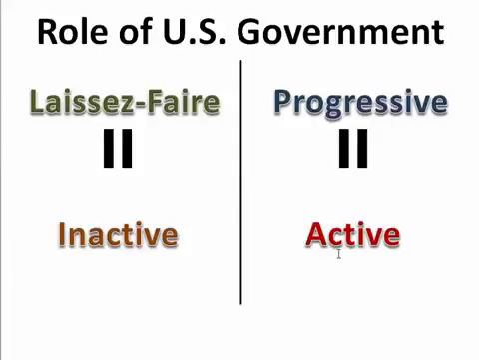That democracy requires that government do something to help the people, contrary to what Adam Smith said. So this is going to be the change of the role in the United States government. It's going to change from inactive to active, and we're going to look at how those happen.